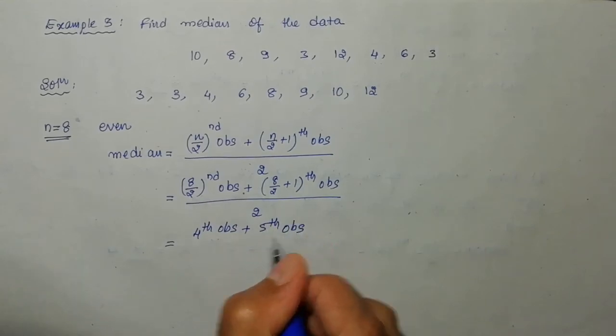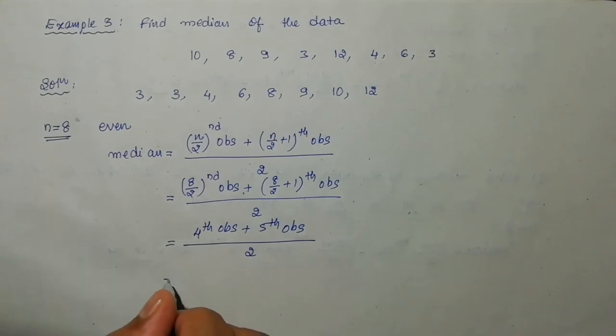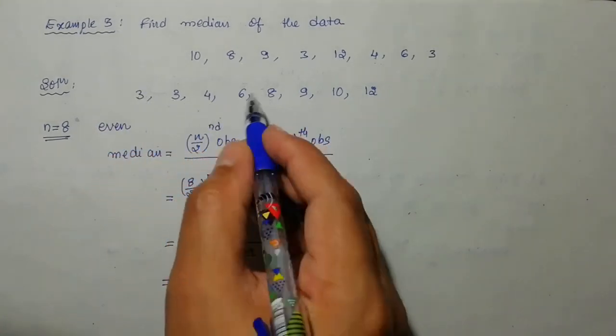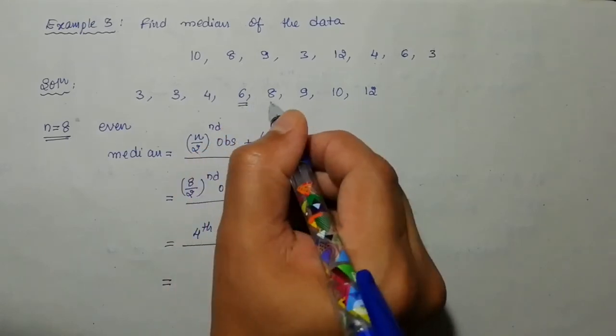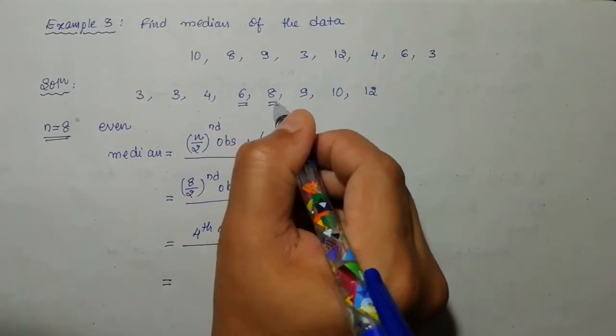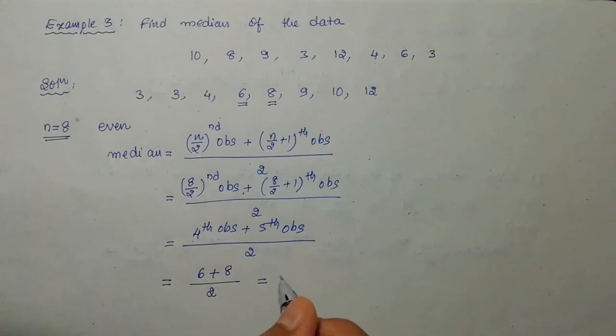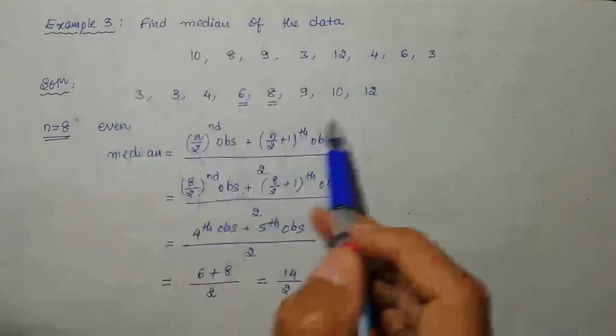So you need to identify the fourth and fifth observations in the ascending arrangement. First, second, third, fourth: this is the fourth observation, and this is the fifth observation. The fourth observation is 6, and the fifth observation is 8. The plus symbol stays, divided by 2. Now 6 plus 8 is 14, divided by 2 is 7. So 7 is the required median of this observation.